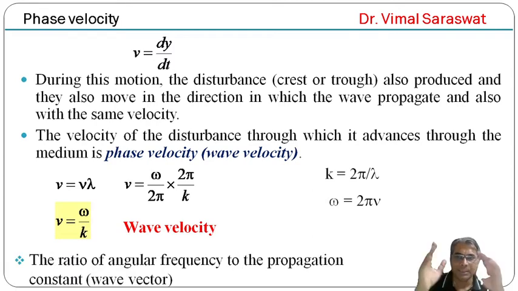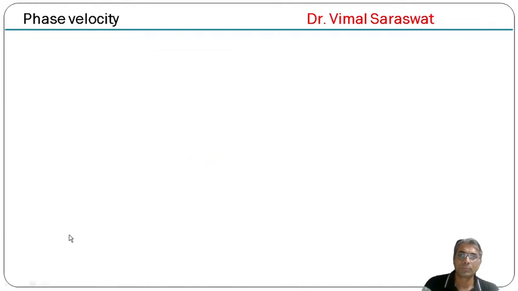It means the ratio of angular frequency to the propagation constant or wave vector is known as wave velocity, because omega is the angular frequency and k is the propagation constant or wave vector. So the ratio of angular frequency to the propagation constant is known as wave velocity.